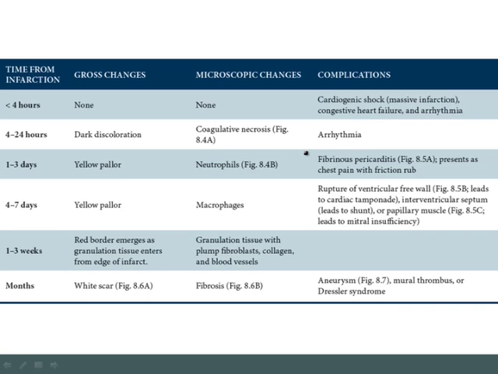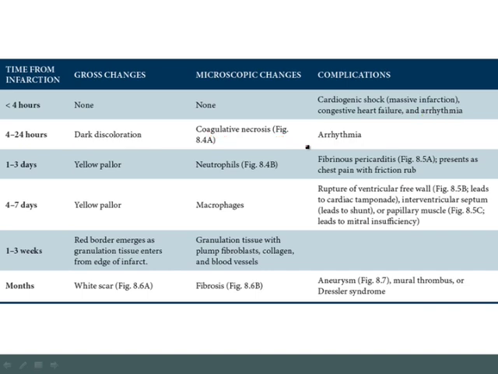Now, after the first 4 hours, you're going to begin the process of coagulative necrosis, and that's going to take 1 day. Again, the hallmark of coagulative necrosis will be pyknosis, karyorrhexis, karyolysis, and what you're going to see on gross exam will be dark discoloration of the heart. Now, the key complication in that first 24 hours, when you've got the initial injury along with the coagulative necrosis, will be arrhythmia. The idea here is that if you've damaged the conducting systems of the heart, it's going to become evident in that first 24 hours when the cells are dying. If it doesn't happen in the first 24 hours, it would be less likely to occur as you move forward, because if you've damaged it, you would see it within the first 24 hours.